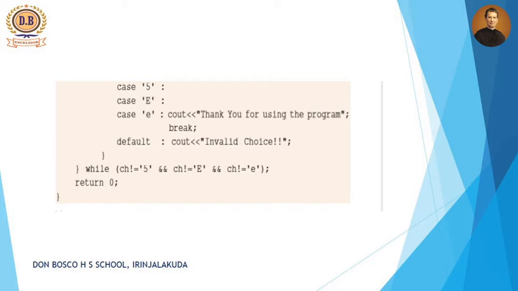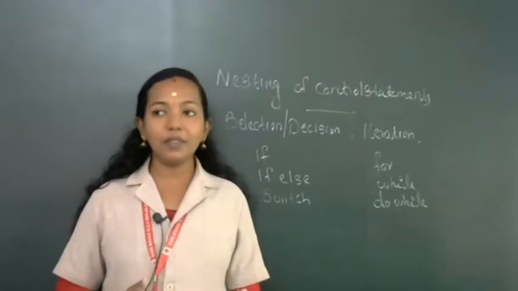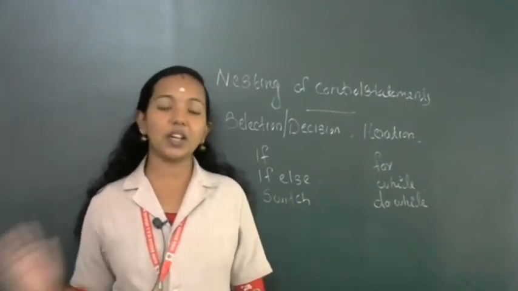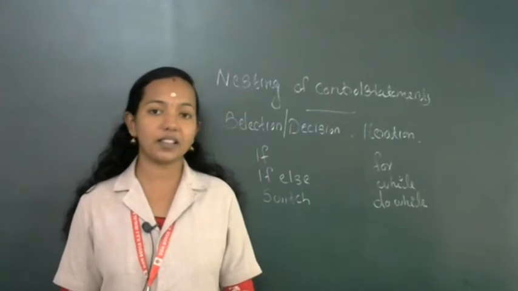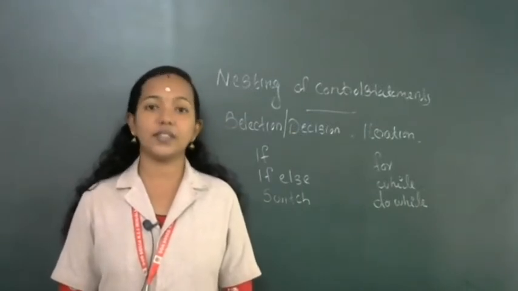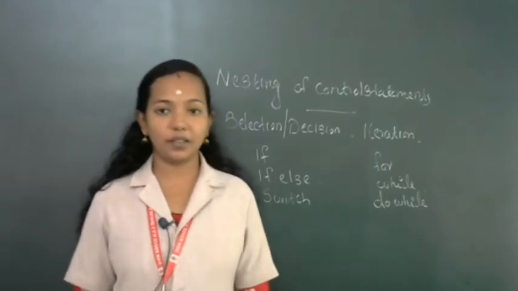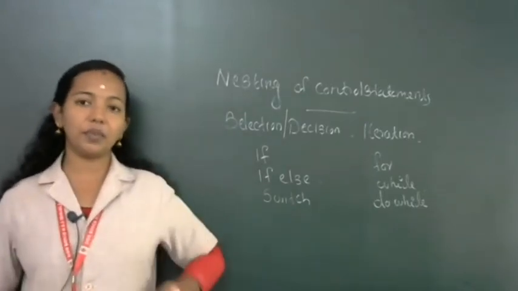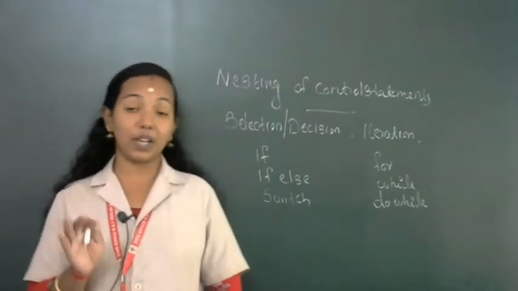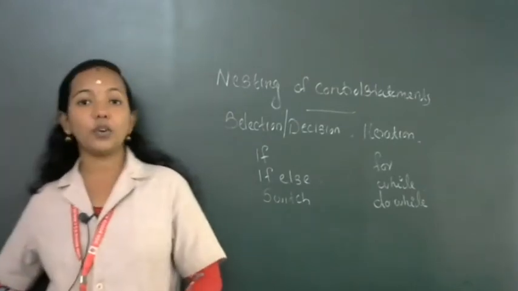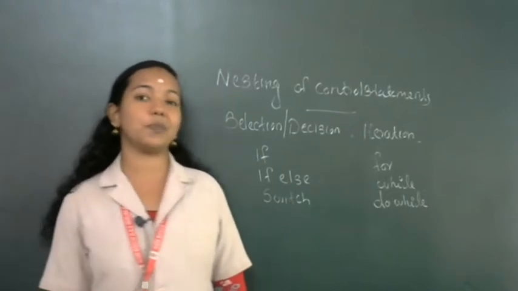Okay, so this program actually is a big program, but you don't want to memorize this, but you want to identify which concept is used in this program. What is it? Nesting of control statements. That means the do while loop uses a switch statement. Okay, this is not an important program, just to give a brief description about how nesting of control statements works in a C++ program.